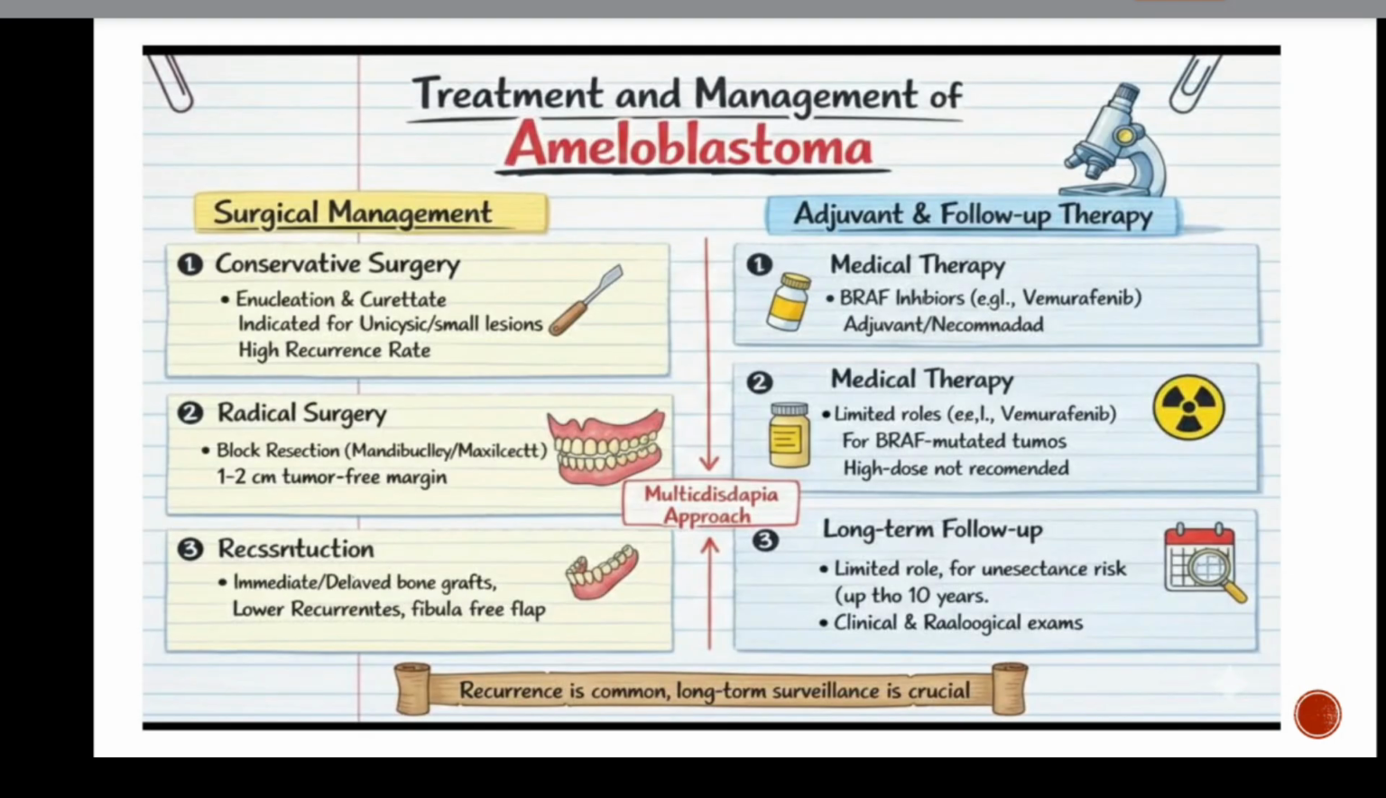Now the treatment and management of ameloblastoma. First thing is conservative surgery, then radical surgery, then reconstruction, and medical therapy, and long-term follow-up. Okay, conservative therapy is enucleation, but the recurrence rate is very high, so we will consider en bloc resection, where if this is the tumor, we will remove this tumor with a portion of unaffected bone for reducing the chance of recurrence. That is called en bloc resection.